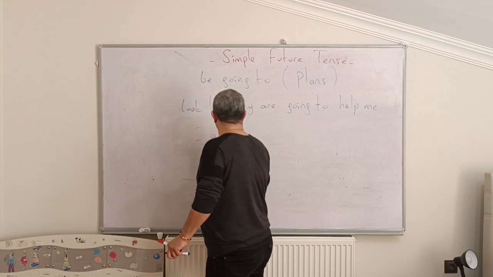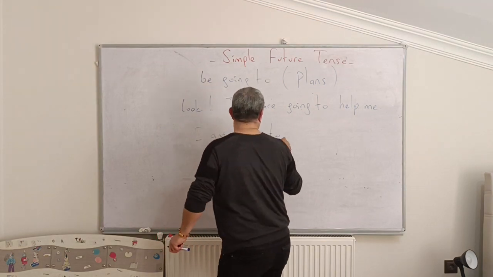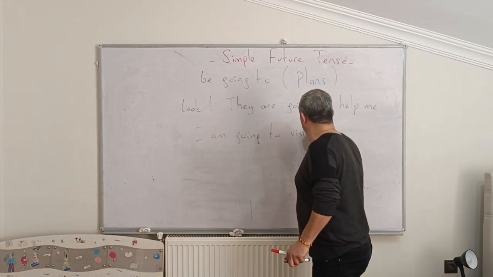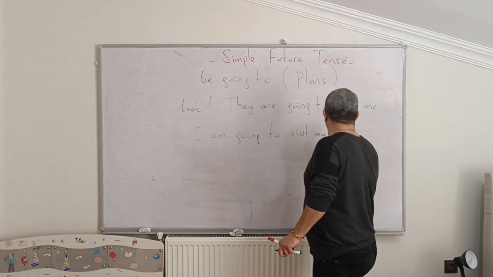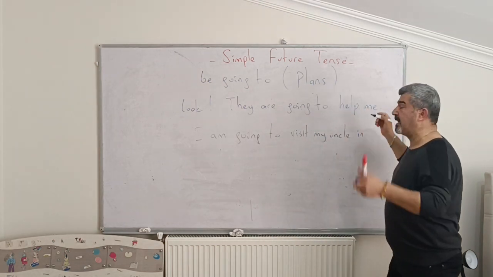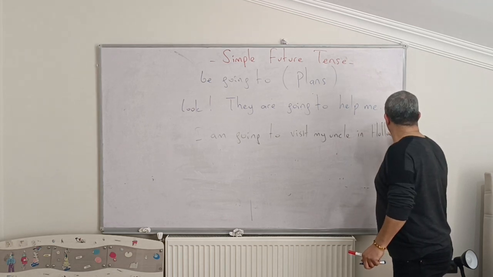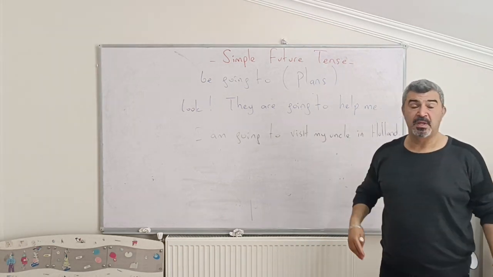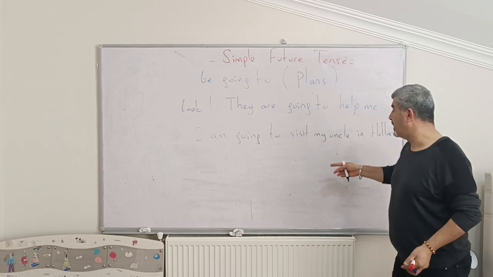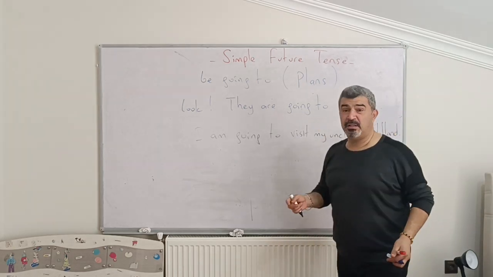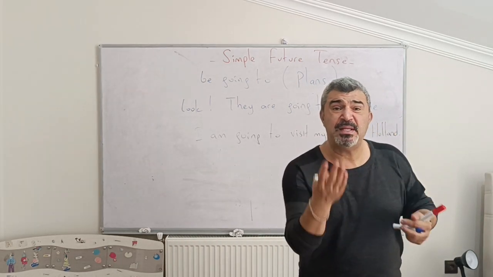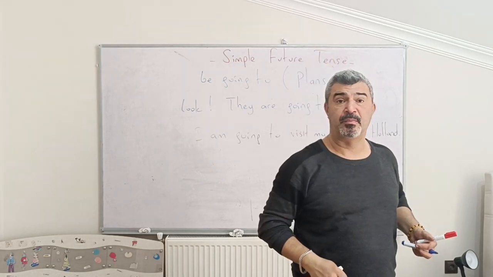I am going to visit my uncle in, for example, Holland. If he lives in Germany, he said, I am going to visit my uncle in Germany. So, for that reason he gets that passport.